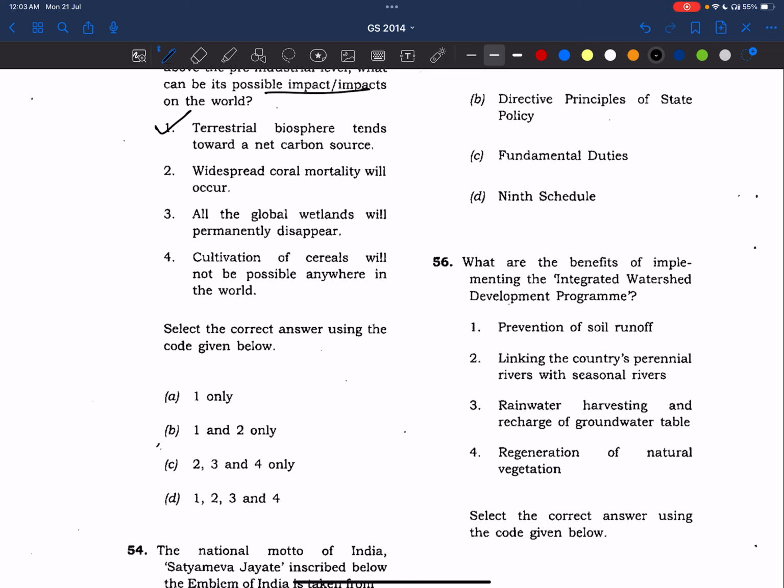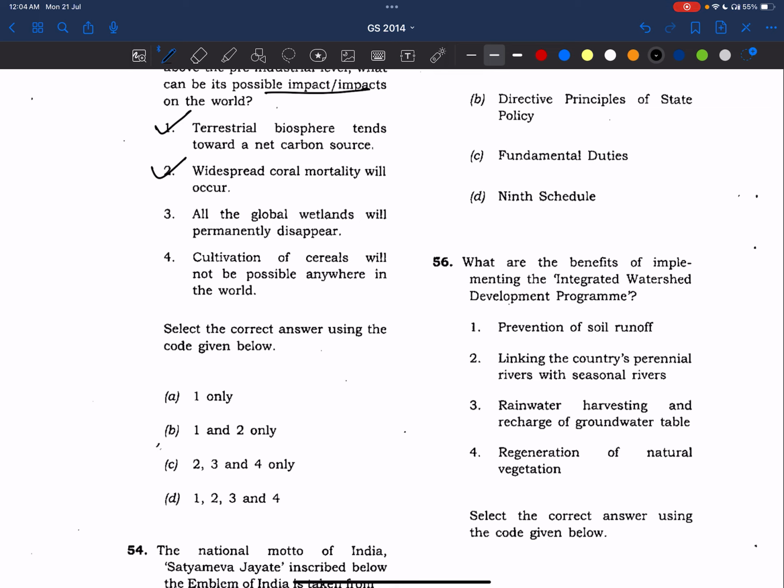Widespread coral mortality will occur. Yes, because coral reefs can't withstand higher temperatures, right? And also, see, if temperatures are increasing, coral reefs survive in brackish waters. But because of the higher temperatures, water gets evaporated, so freshwater will not be there. More salinity will be added, and because of that also, coral reefs will die. Even the second statement is correct.